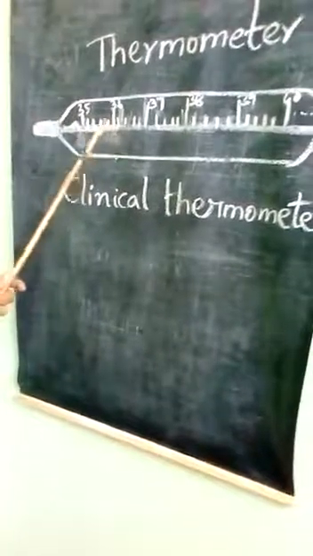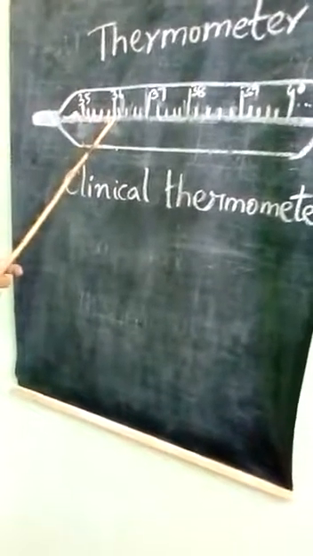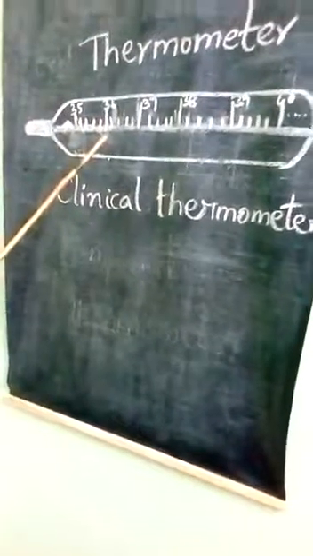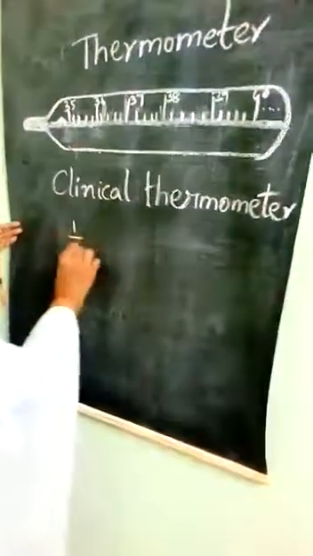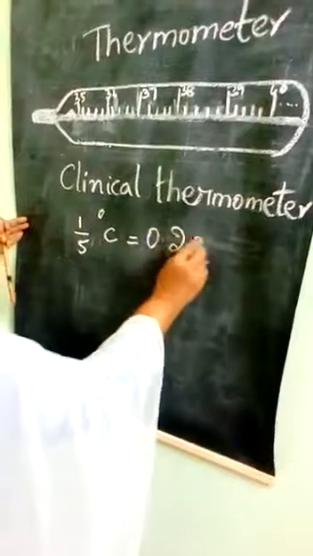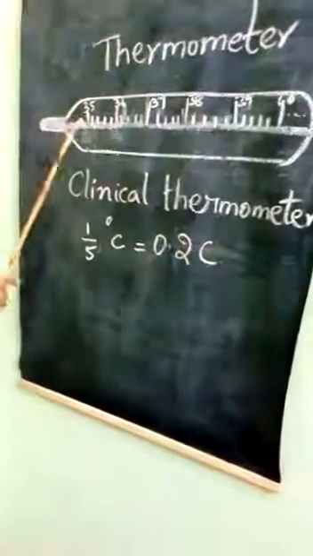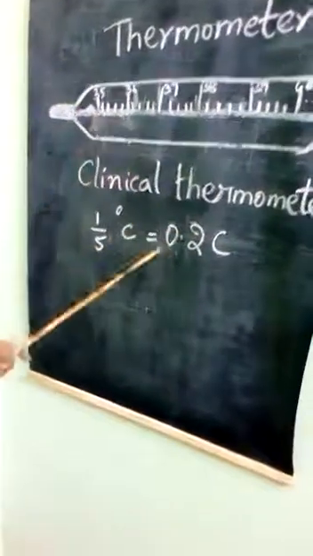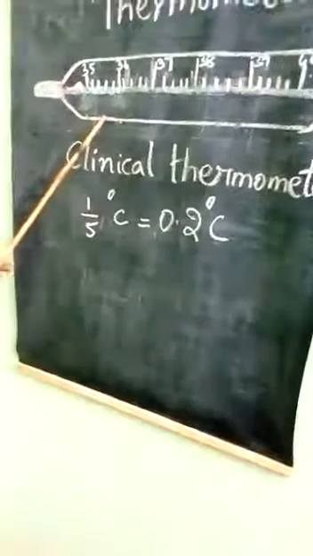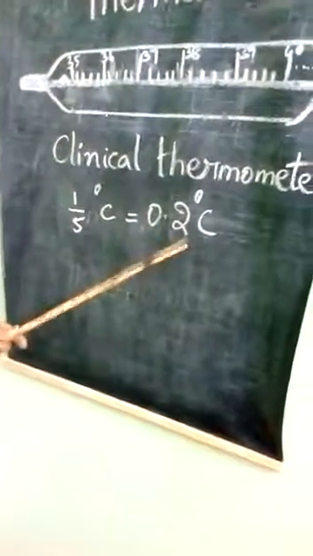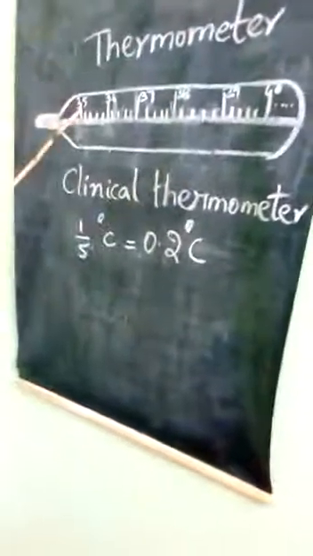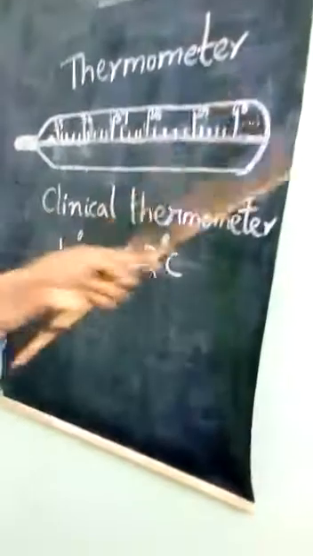If the mark shows 1 degree, and you have 5 divisions in between, then each smaller division measures 0.2 degree Celsius, so your reading will be, for example, 1.5 degree Celsius. Each reading should be stated using its units, that is Celsius. A clinical thermometer extends from 35 degree to 42 degree Celsius.